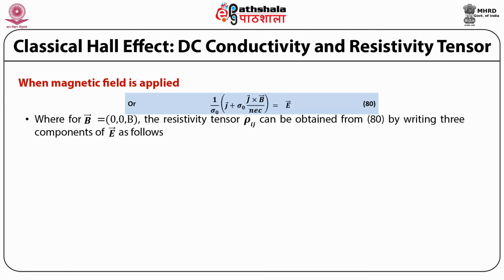where for B equal to 0, 0, B, that is the magnetic field being applied in the z direction, the resistivity tensor rho ij can be obtained from this equation by writing three components of E as follows.